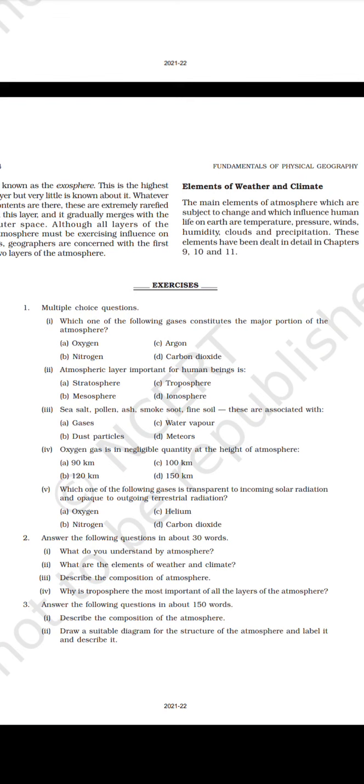Answer the following questions in about 150 words. Describe the composition of the atmosphere. Draw a suitable diagram for the structure of the atmosphere and label it and describe it.